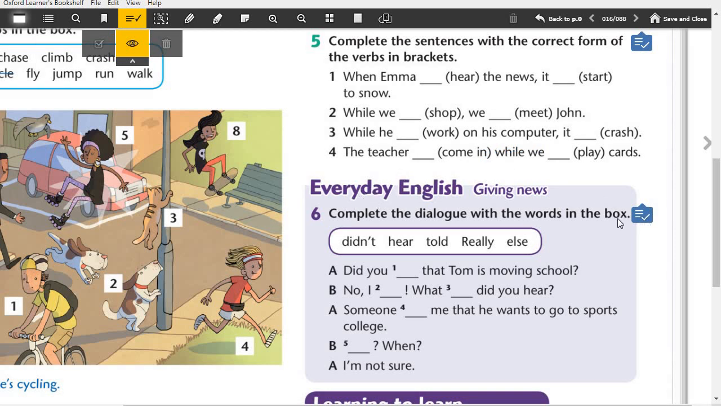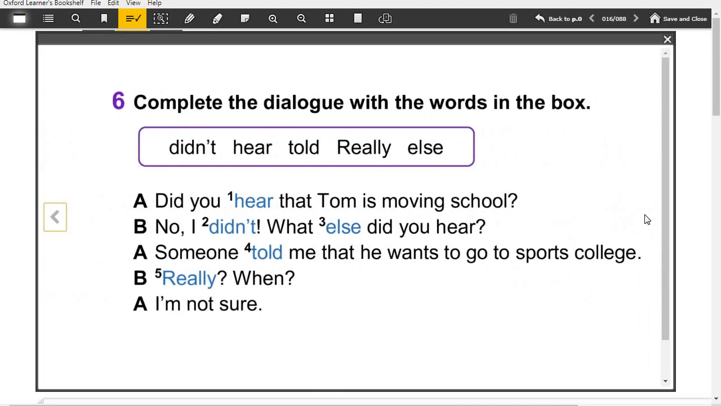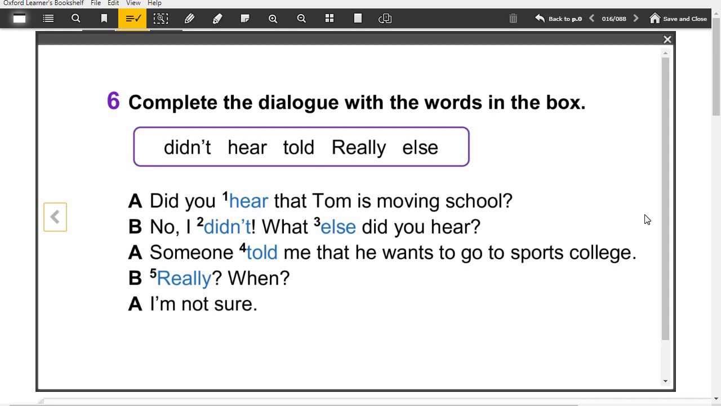Everyday English, giving news. We completed the blanks with these verbs in the box. Let's look at the dialogue. Did you hear that Tom is moving school? No, I didn't. What else did you hear? Someone told me that he wants to go to sports college. Really? When? I'm not sure.